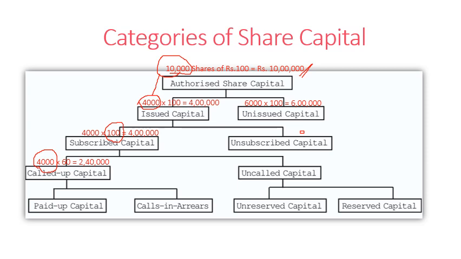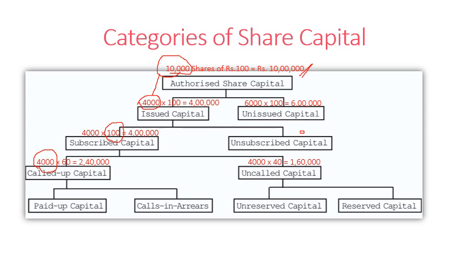So the company demands 60 rupees per share. The total called up capital will be 4,000 into 60 rupees, which is 2,40,000. Then there is an uncalled amount, because the company called only 60. So there is an uncalled amount of rupees 40. So 40 into 4,000, 1,60,000 rupees, remains as uncalled up capital.